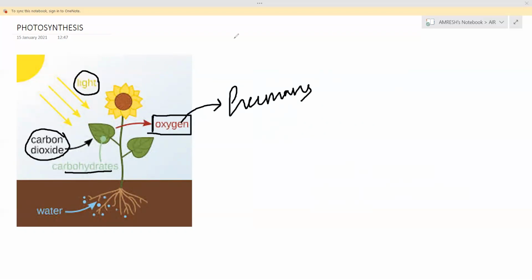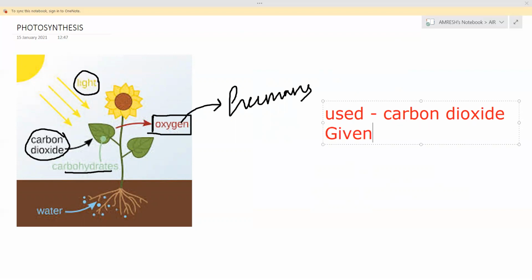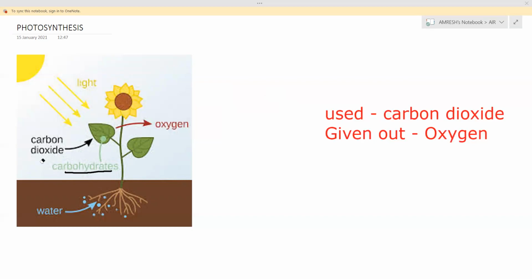So you have to just see which air is used here. Carbon dioxide is used. You see, in burning or in breathing, we say oxygen is used, carbon dioxide is given out. But here it is just the reverse one. Oxygen is given out. This diagram, if you also remember, you can see, my dear children. Just remember this much.